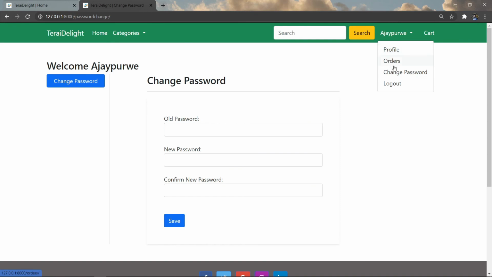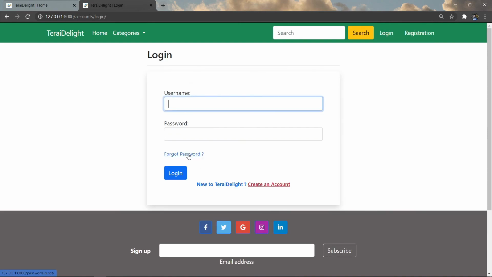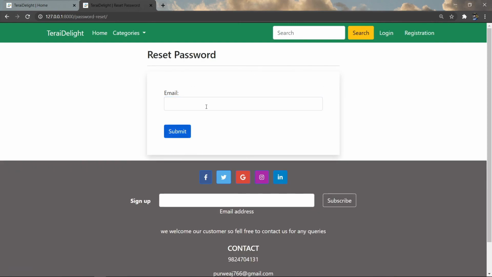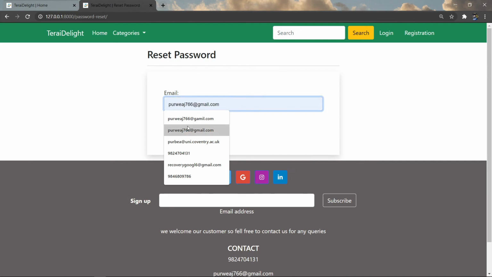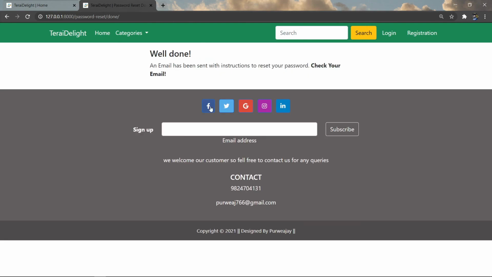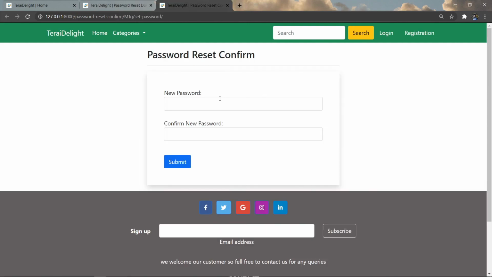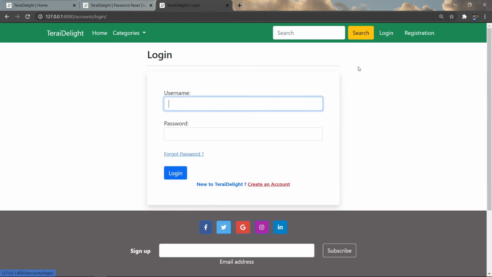If we forgot the password, then we can reset it by logging out and then clicking forgot. Then we have to type our email here and submit. Then we have to check our email. We'll get a link through which we can change the password. After clicking on the link in Gmail, we get a form to enter a new password, and we have to enter the new password and confirm it. Then we'll submit it. After submitting, we will get access to the site again.